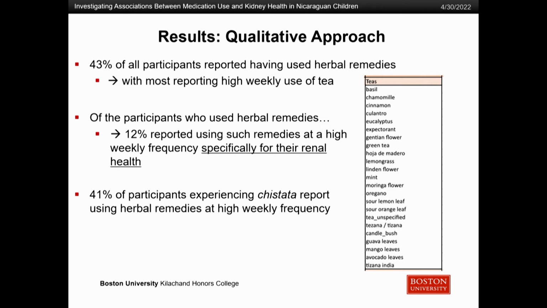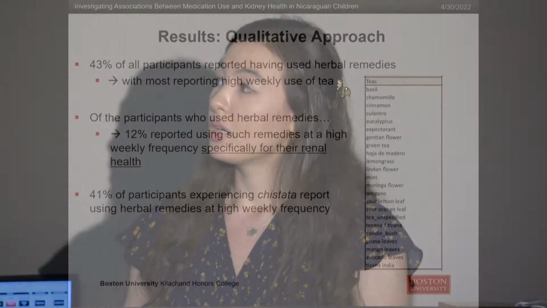And then the results from this qualitative approach, which is really interesting because this allowed us to describe participants' experience with medication without trying to make any claims to causality, and really allows for a rich data set. So we did find that over 40% of participants did report using herbal remedies, and almost 80% of those reported weekly use of teas. And I listed those teas here. And this is interesting, again, with what we know about what happened in the Balkans with that nephropathy being traced to an herbal tea. We also found a significant number, more than we had originally thought, saying that they specifically used herbal remedies for their renal system.